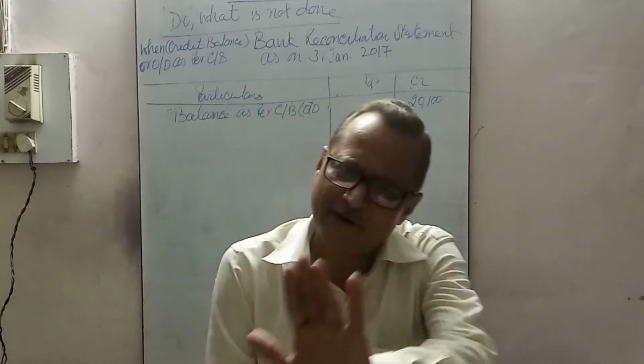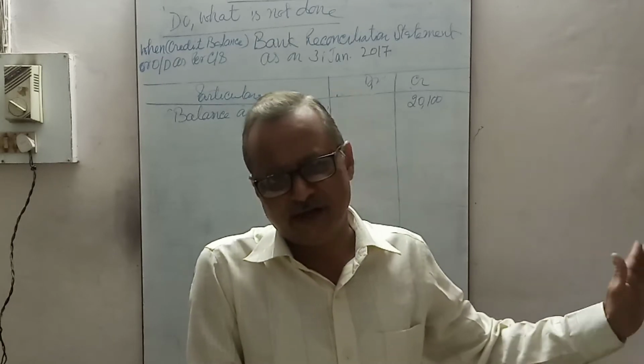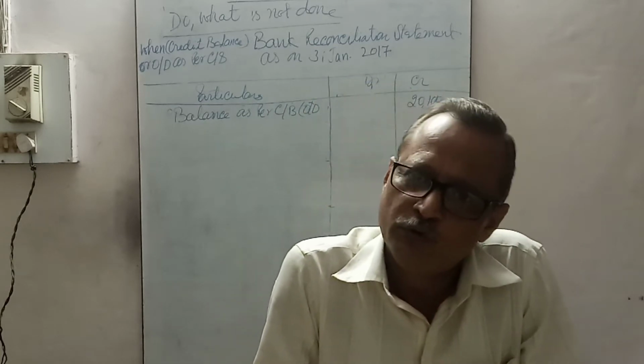The rest of the items we will write in the same manner, on the basis of debit and credit, which is not done. You have to do it.